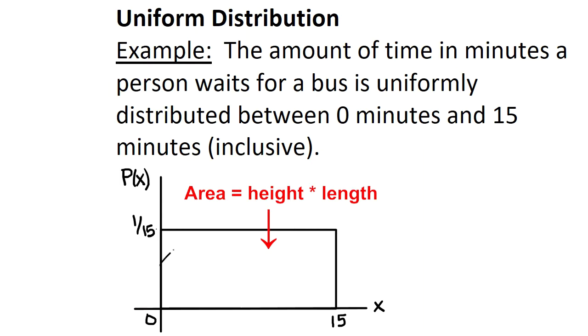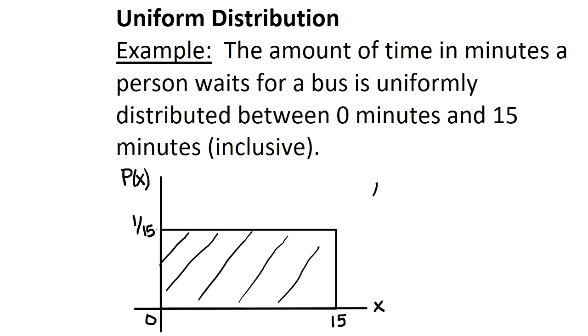So the area of the probability distribution is always going to add up to 1. And so the area is the height, 1/15, multiplied by the length, 15, and 1/15 times 15 is 1.